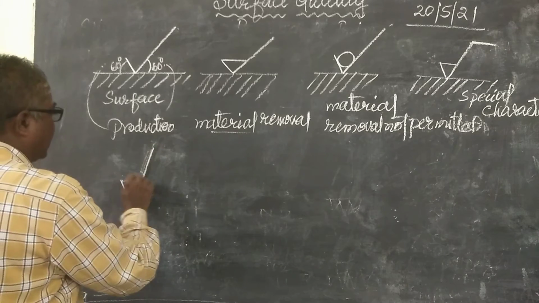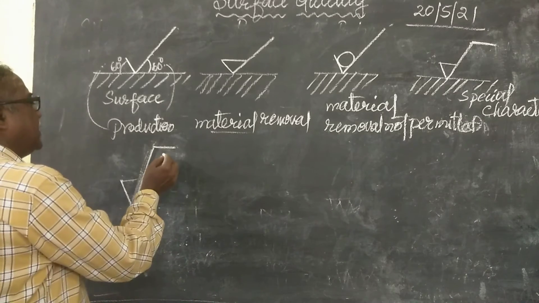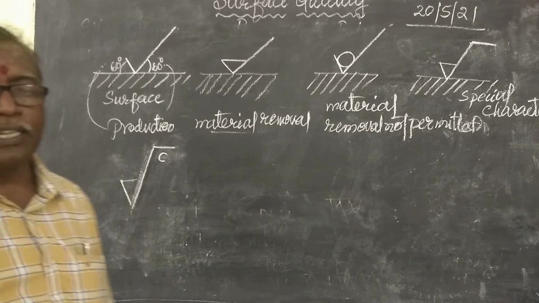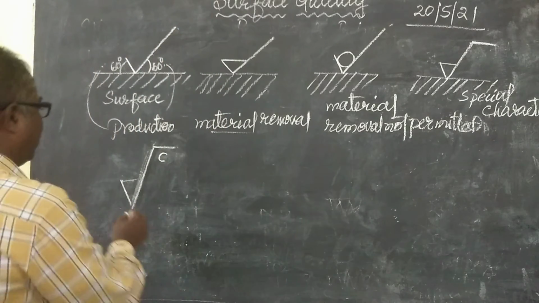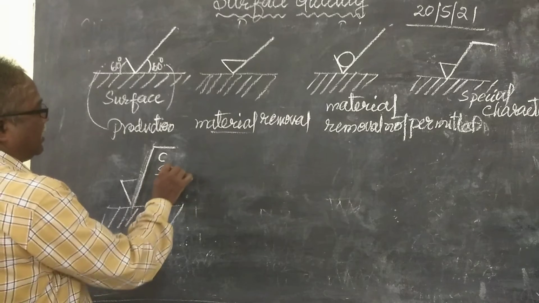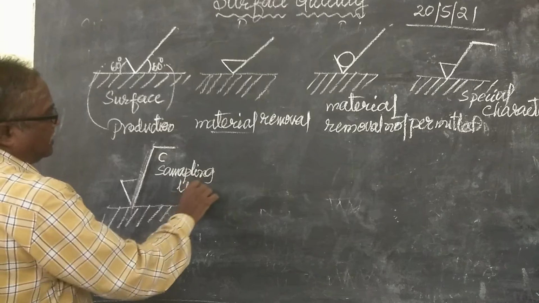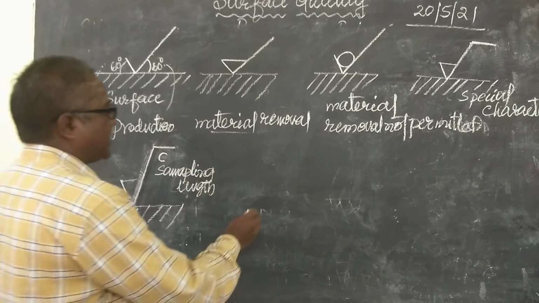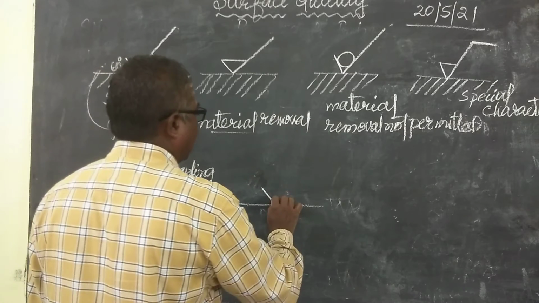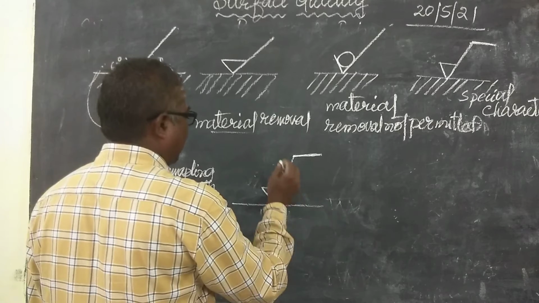Then after this, here the sampling length is given, the sampling length at the bottom of the surface symbol. Then the same surface symbol is given like this, and the symbol will be given here.